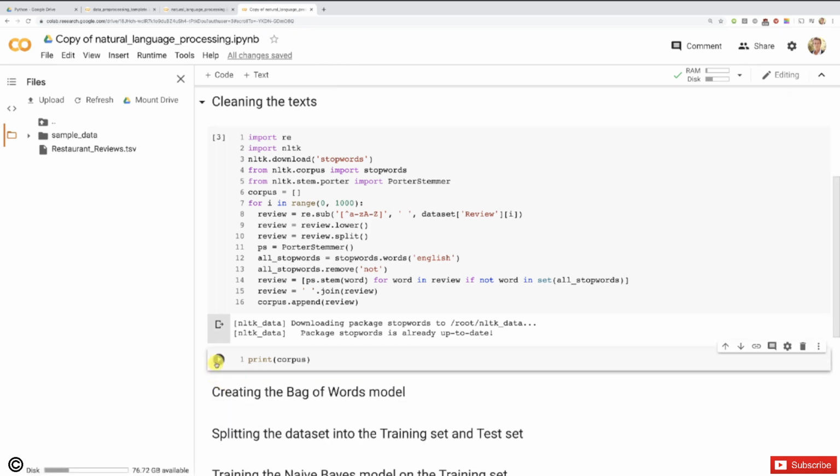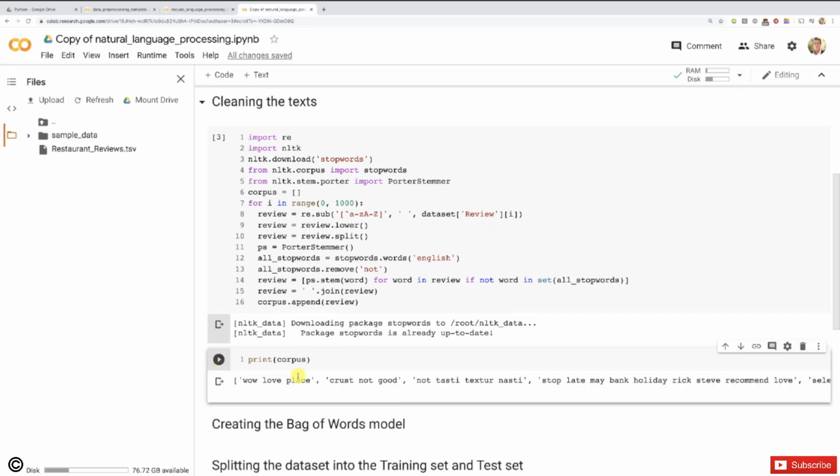And now let's print the corpus and let's hope that the second review is now no longer "crust good", but indeed "crust not good", okay? So let's press play and perfect. Okay, good. I'm relieved. This was really bad to remove the "not" because it's clearly a negative term indicating a negative review. All right, so much better now.